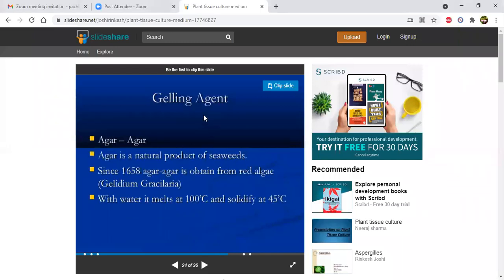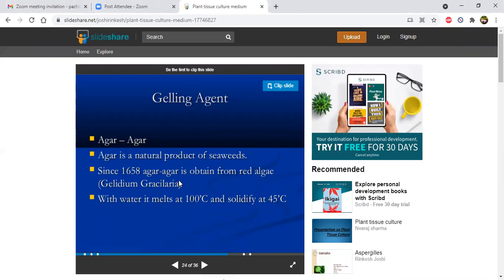Then gelling agents, agar agar. Gels, you know very well. This is not any nutritional supplement; it is used to give jelliness to the medium. Agar is a natural product of seaweeds. From algae, we obtain agar.